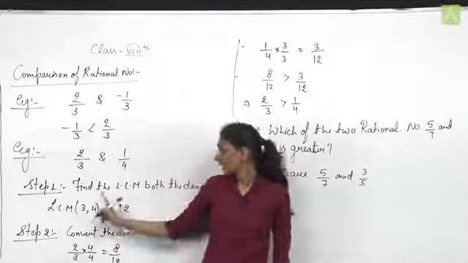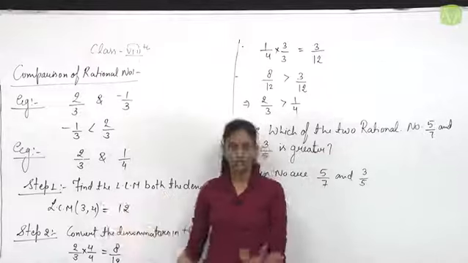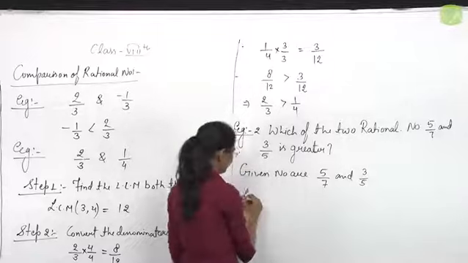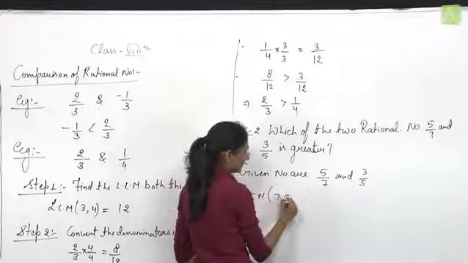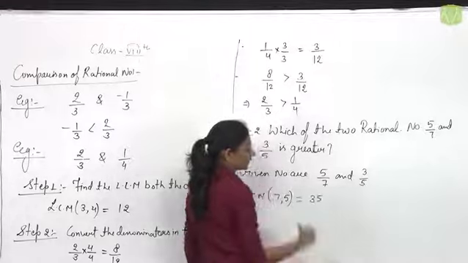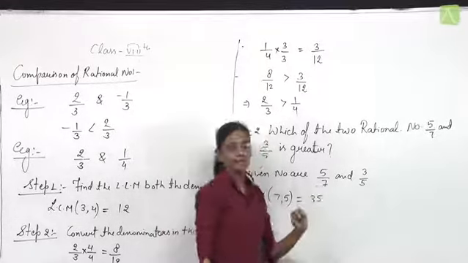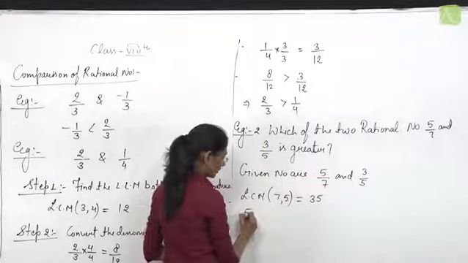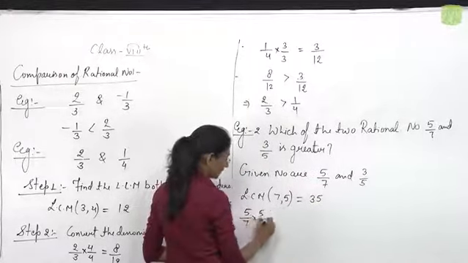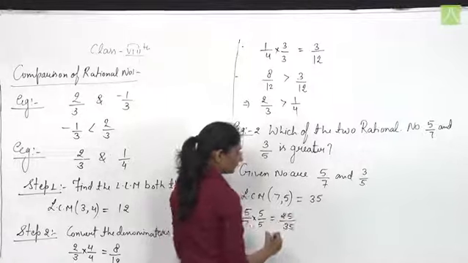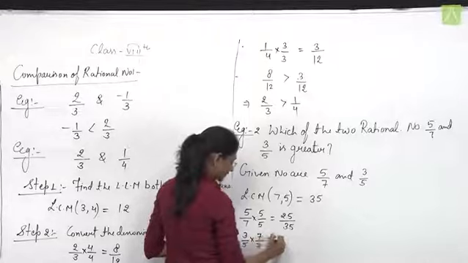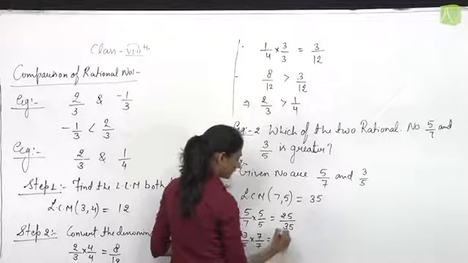Step number 1. Find the LCM of both the denominators. Since the denominators are 7 and 5, their LCM is 35. Convert the rational numbers to the denominator LCM. So 5 by 7 is multiplied by 5 upon 5, so that number is 25 upon 35. Similarly, 3 by 5 is multiplied by 7 by 7, giving 21 upon 35.